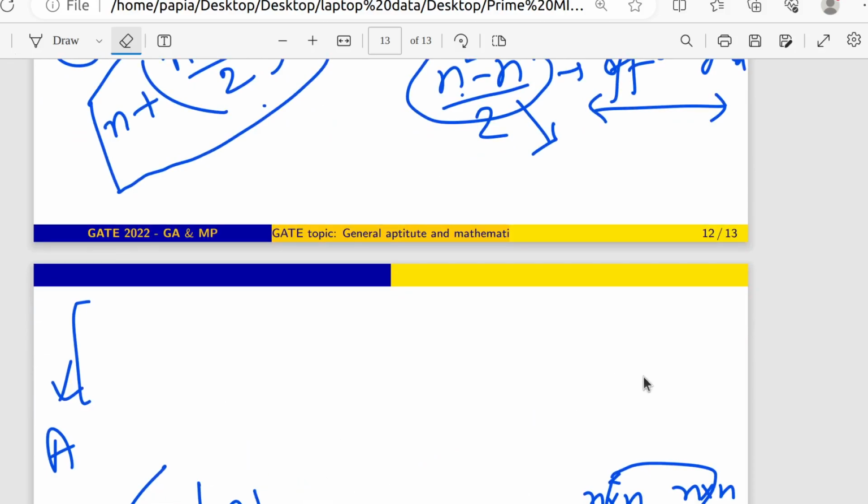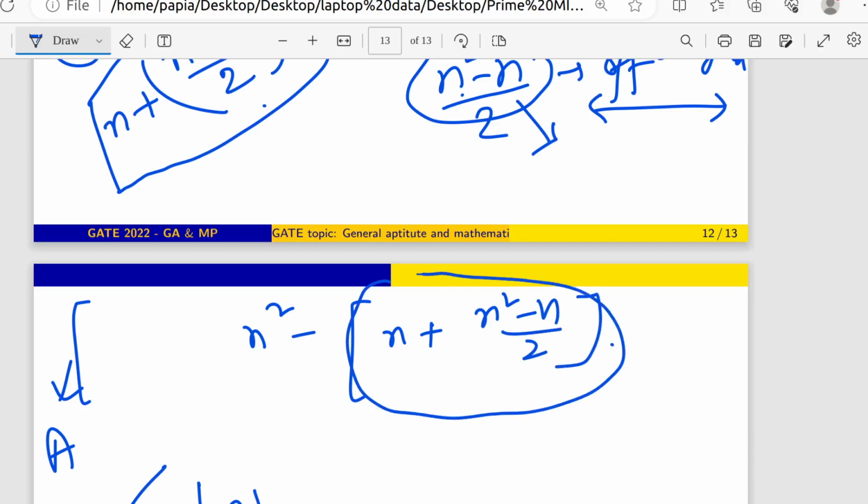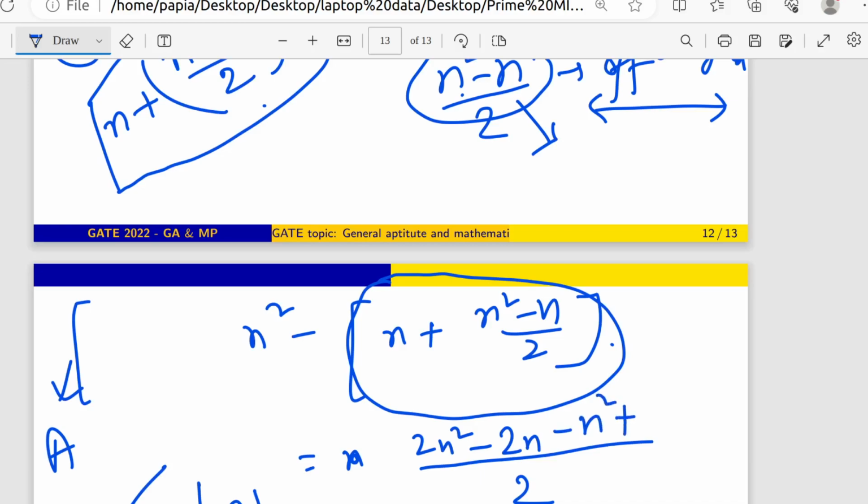I think I have already calculated it, but still I am going to calculate again. So n square minus, you can see here I have written n plus n square minus n by 2. This whole expression is the number of differential equations I can get from the condition A transpose A equals I. Now I am going to calculate this one. If I calculate, you can see 2n square minus 2n minus n square plus n.